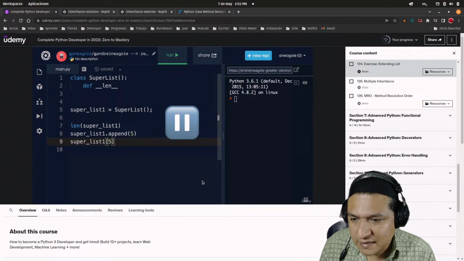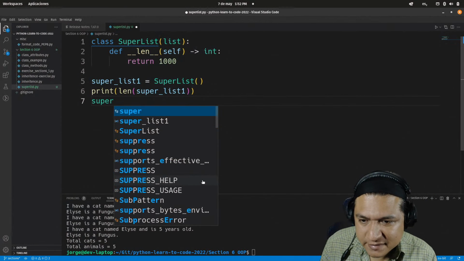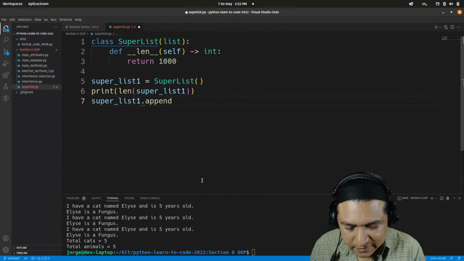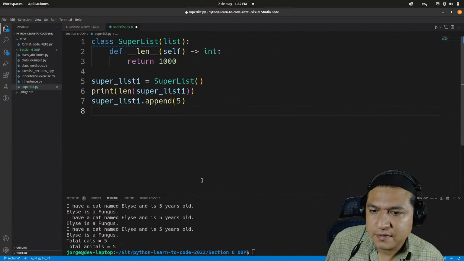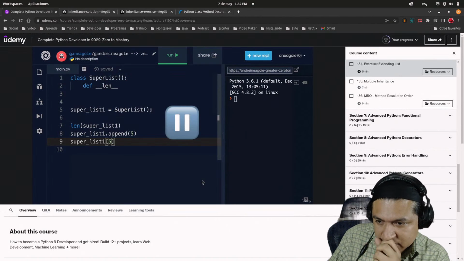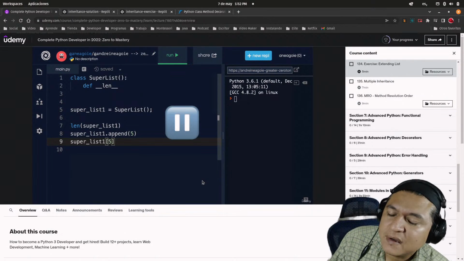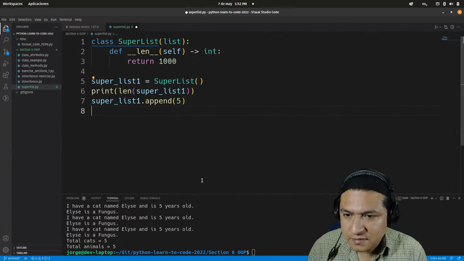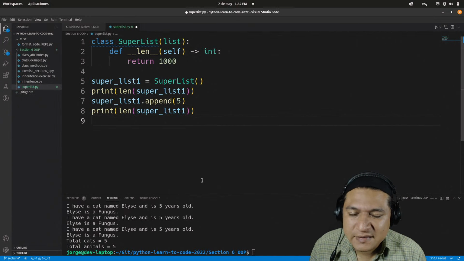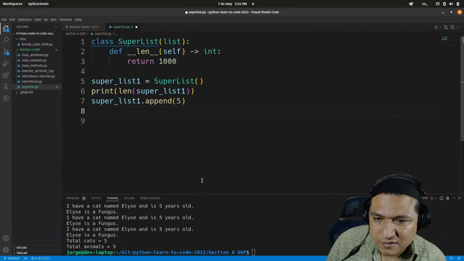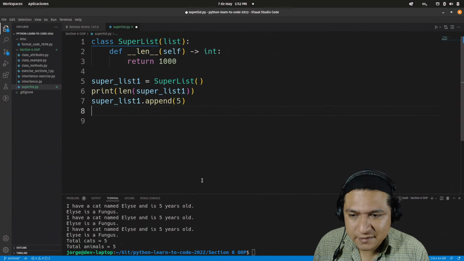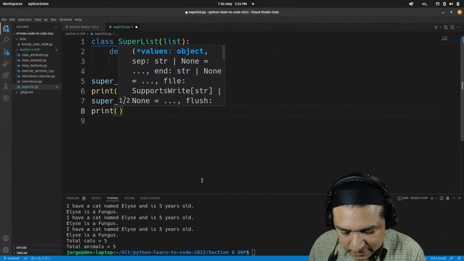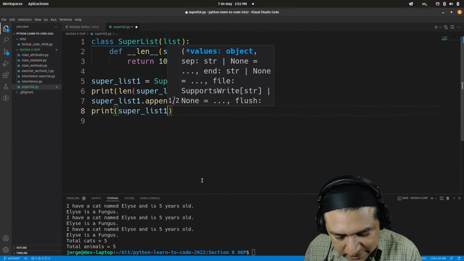Then superlist append 5. That's a method that should have been inherited. And then superlist1 index 5, I guess. I may like to print again the length of superlist, which is going to be 1,000 always. Okay, let's do that. I call print superlist1 index 5.